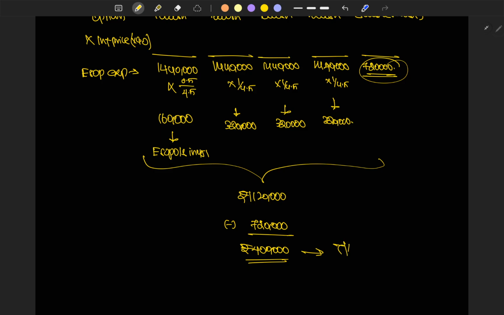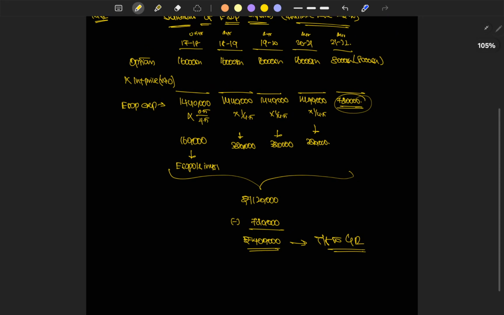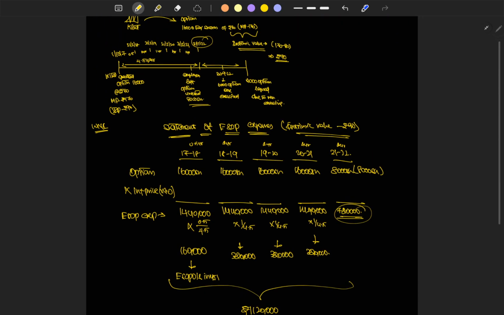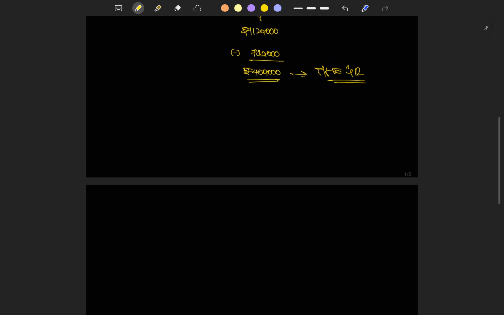This excess amount is transferred to general reserve. So this is the simple table with which we are going to prepare the journal entries in the books of K Limited.